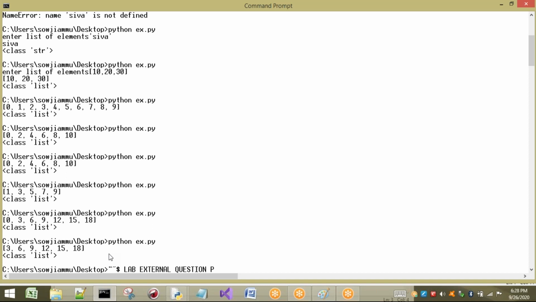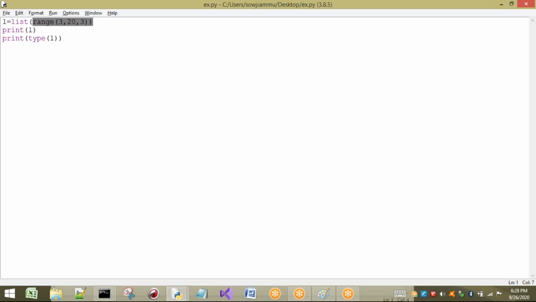Now, until now I have taken a range of values, that means a group of numerical values. But now I want to take a string and store it into our list concept.